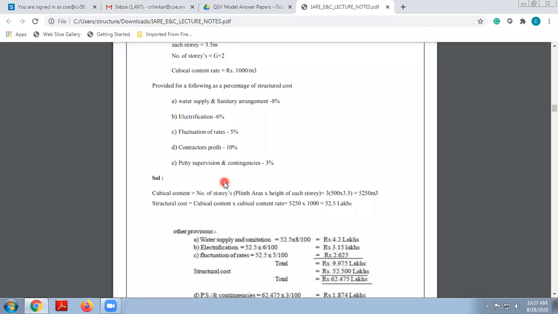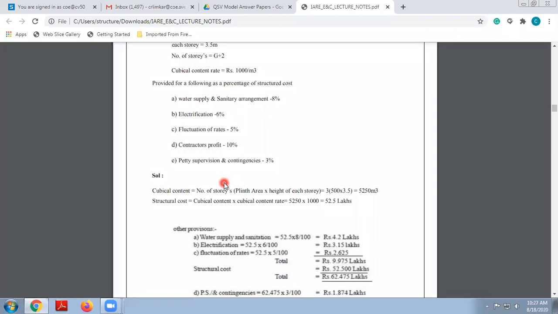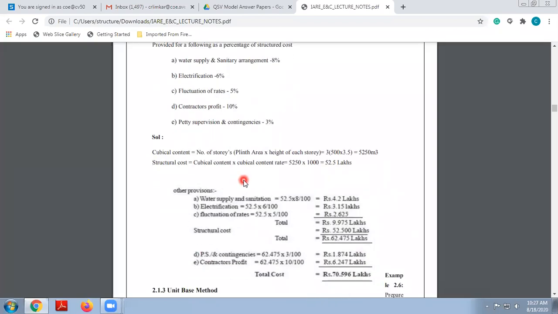But if they haven't mentioned it clearly, then contingencies, petty supervision charges, work charge establishment and the contractor's profit are taken in relevance to the overall cost of that particular project. Please remember.